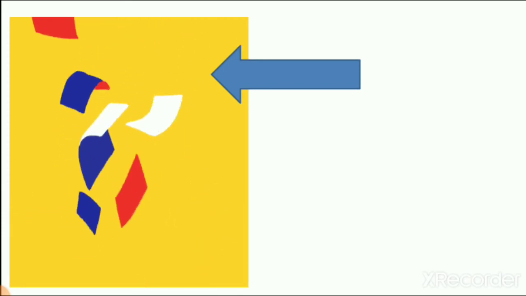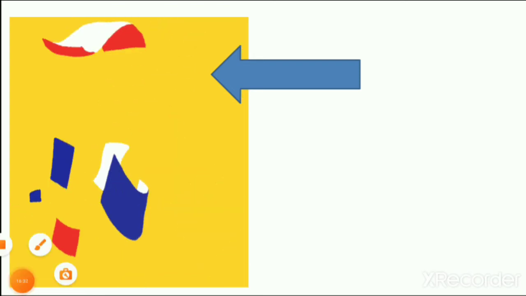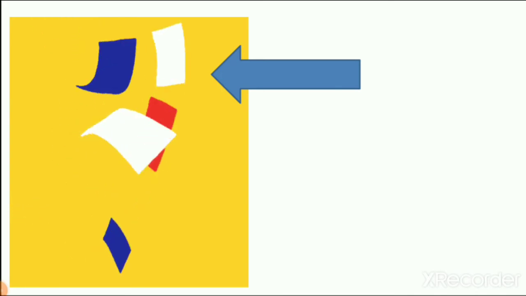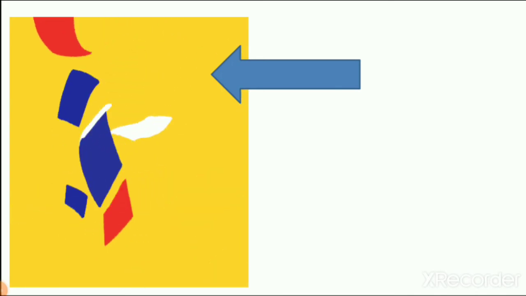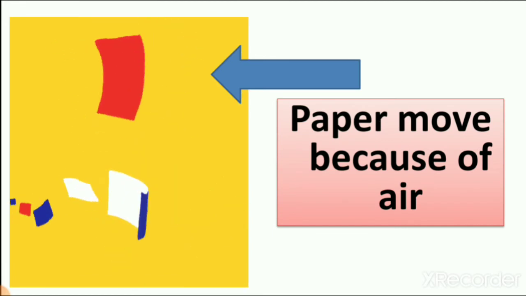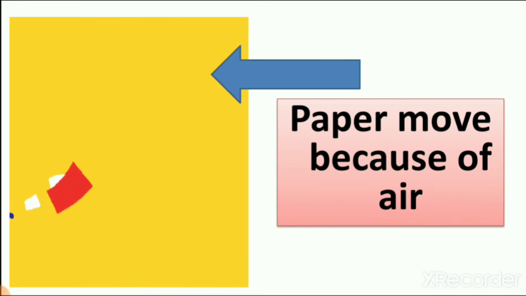You can see here the arrow which shows you that the papers are moving because of air. So when you turn on the fan, because of air, the paper is moving. If you turn off the fan, the paper is not moving. Why? Because there is air, but it is not moving air.